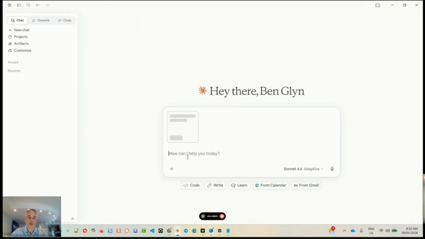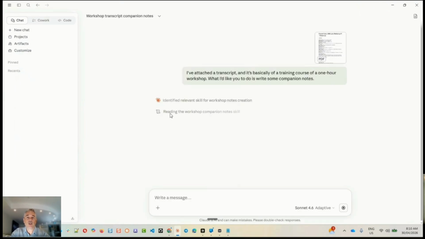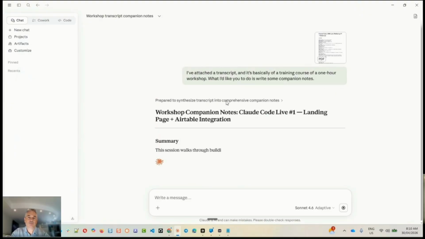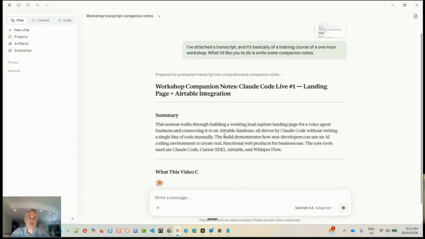And I'm just going to say, look, I've attached a transcript. It's basically of a training course, a 1-hour workshop. And what I'd like you to do is write some companion notes. Straight away, it's identified that companion note skill. Do you see that? Nice. So when you're using Claude, do look at what it's producing. It'll kind of help. And it's done it.